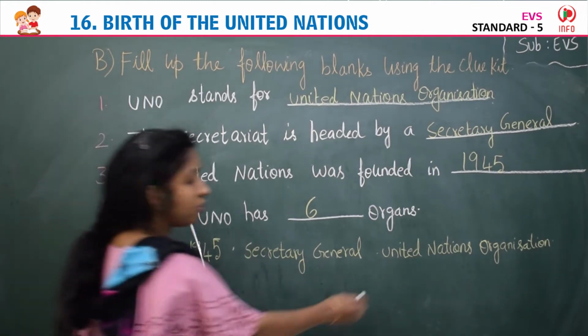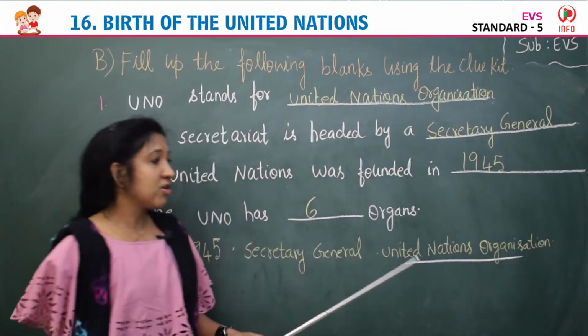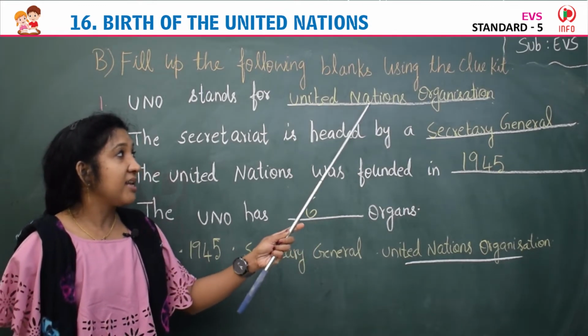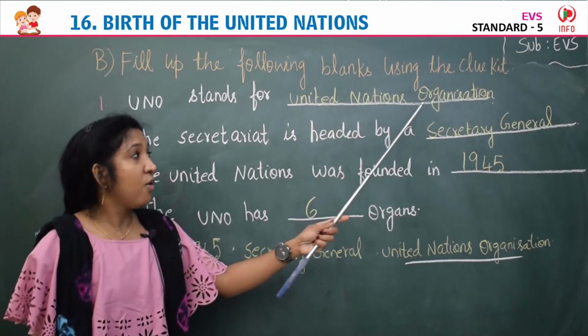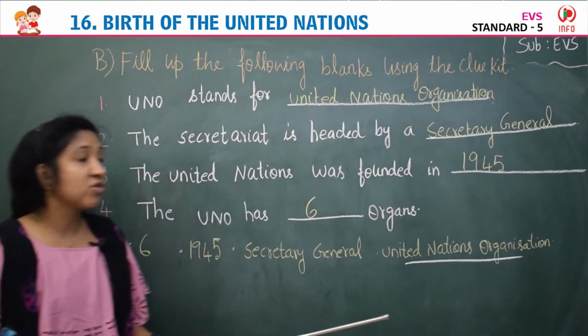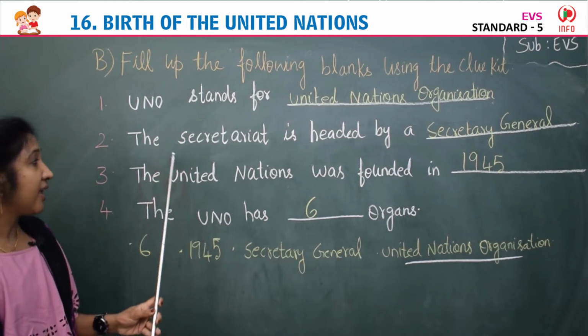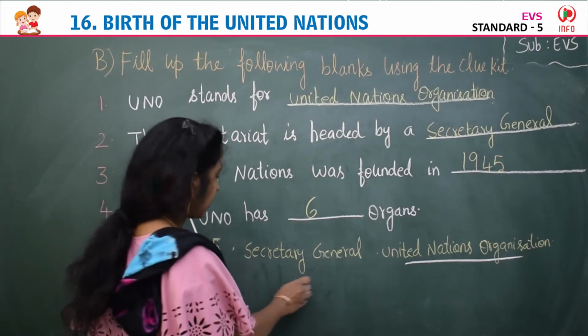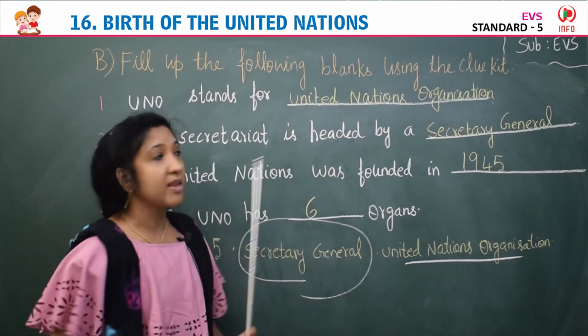So the first question is UNO stands for dash. UNO stands for United Nations Organization. Second, the secretariat is headed by a Secretary General.